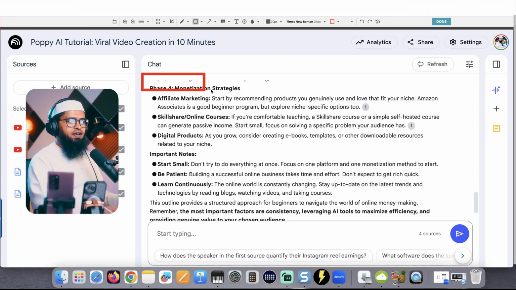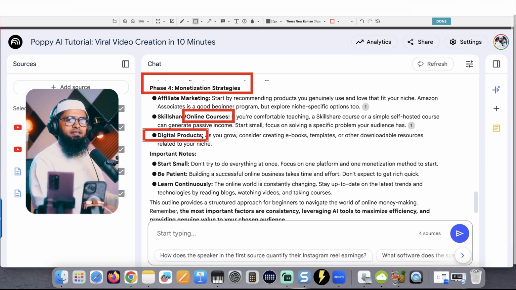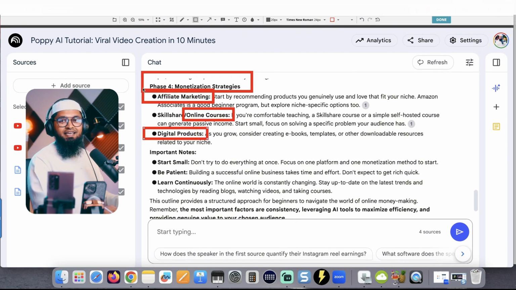Check phase number 4, monetization strategies. It says one of them is online courses and one of them is digital products, which is exactly what Iman is teaching. But on top of all these methods, there is one method called affiliate marketing. Me and my students are all about affiliate marketing, because affiliate marketing gives you literally everything done for you.